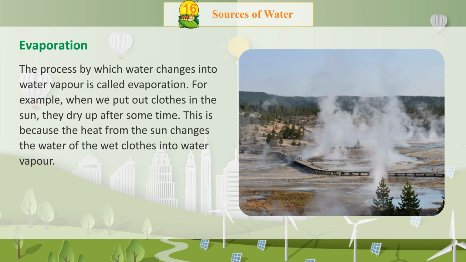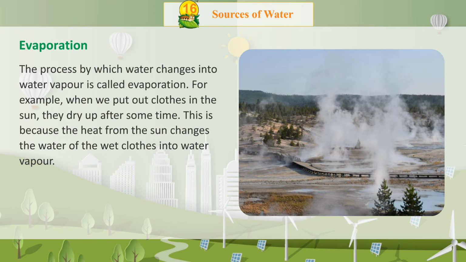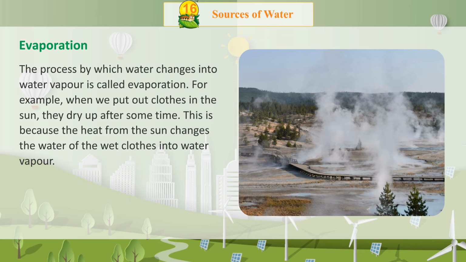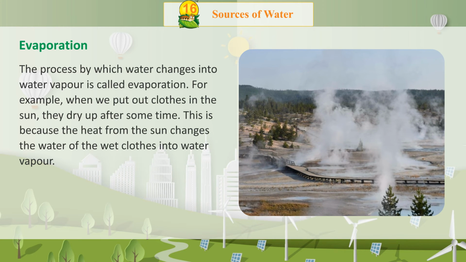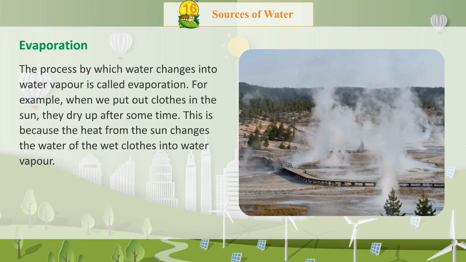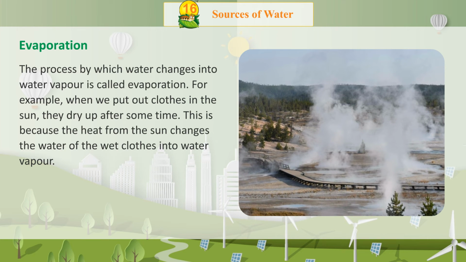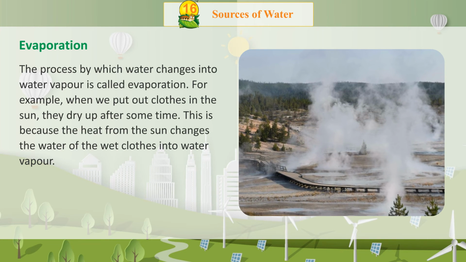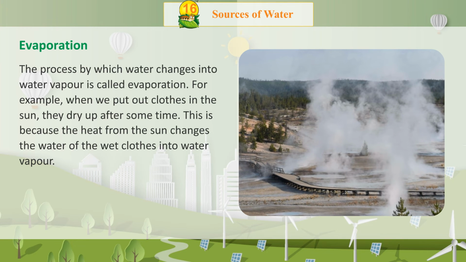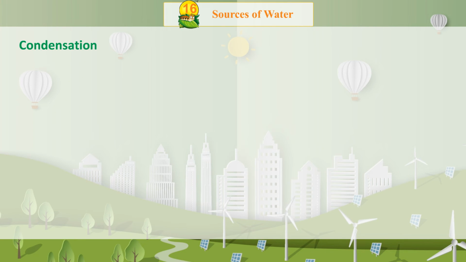Evaporation. The process by which water changes into water vapor is called evaporation. For example, when we put out clothes in the sun, they dry up after some time. This is because the heat from the sun changes the water of the wet clothes into water vapor.